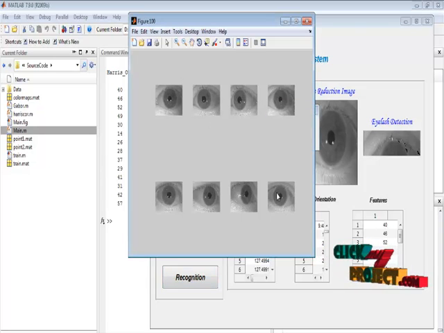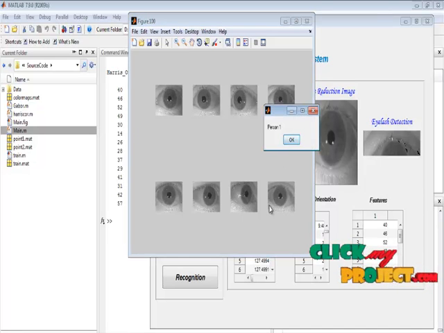These are the iris images of the same person. Here I display the result, and this is the recognition of the person. Here I chose the first person, so it displays person 1.